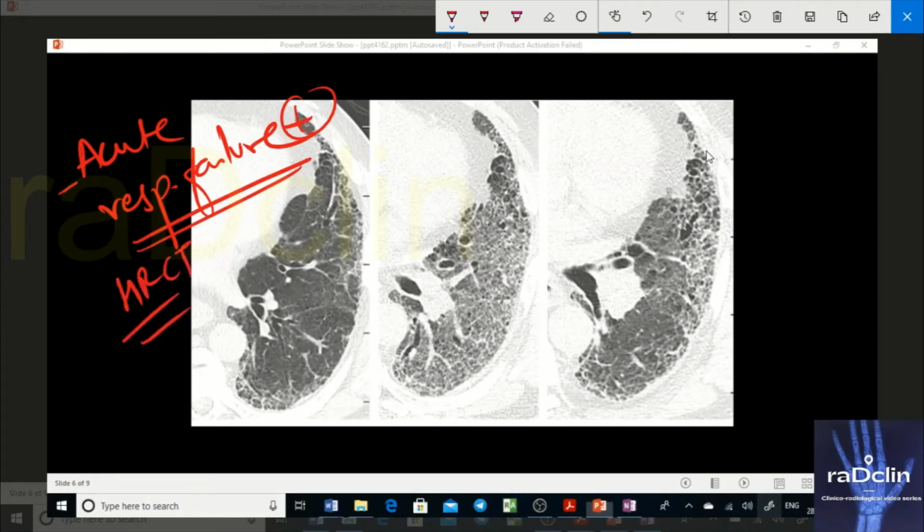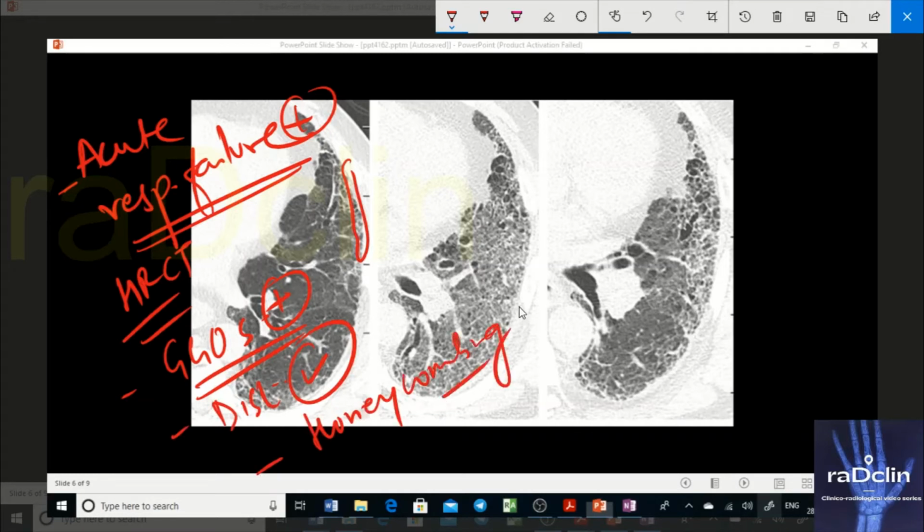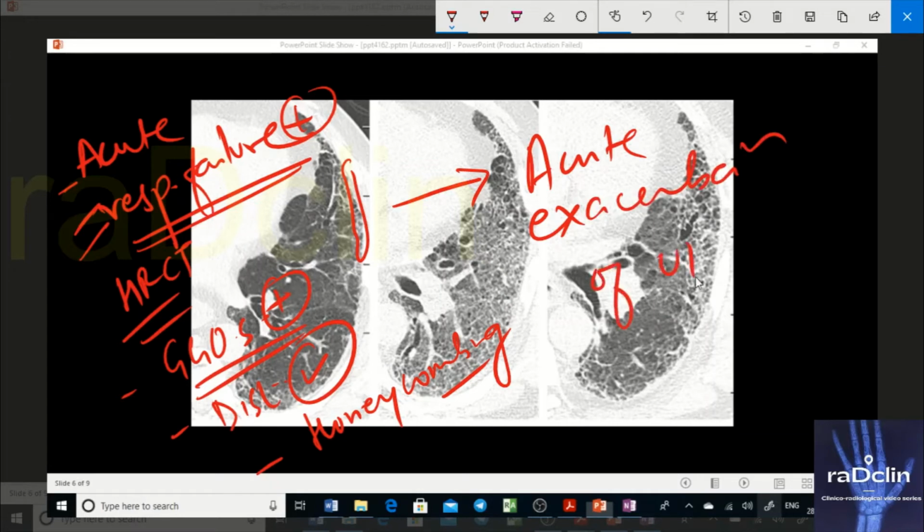So you can see honeycombing here. You can see GGOs, and these are widespread GGOs all over the lung. And you can see features of honeycombing here in the subpleural area. So the distribution is also going in favor of UIP. Honeycombing is also there. Now, since the patient is having acute respiratory failure and GGOs, this diagnosis becomes acute exacerbation of UIP. And you can have widespread GGOs in this case, which we wrote should not be there on that particular classification, where we are classifying. So that is one thing that you need to remember.